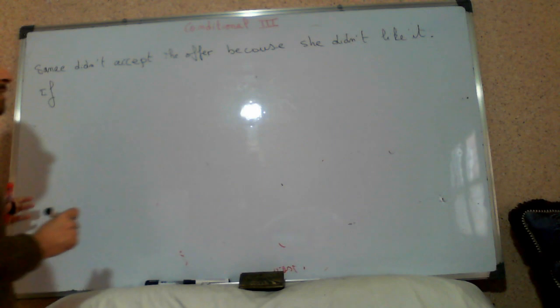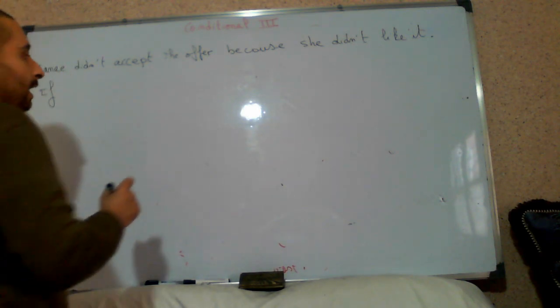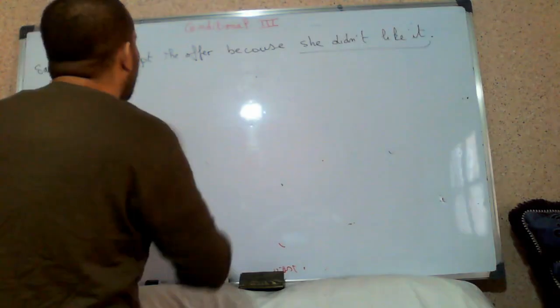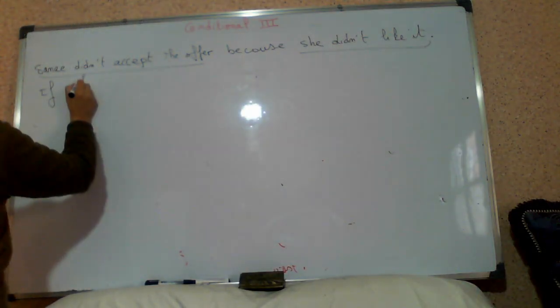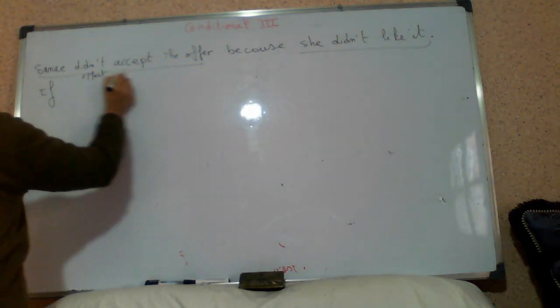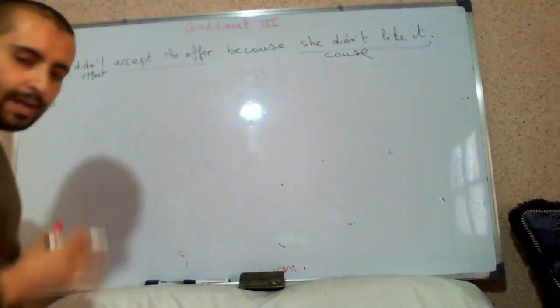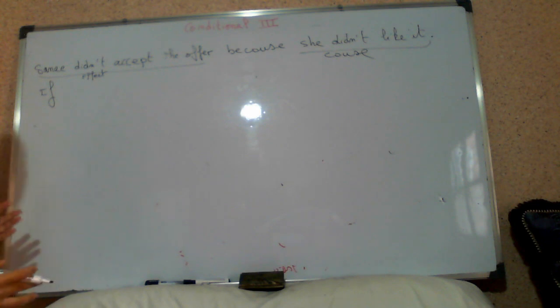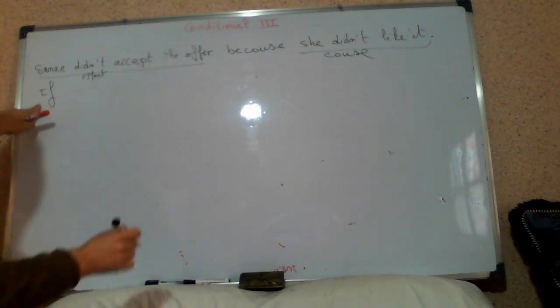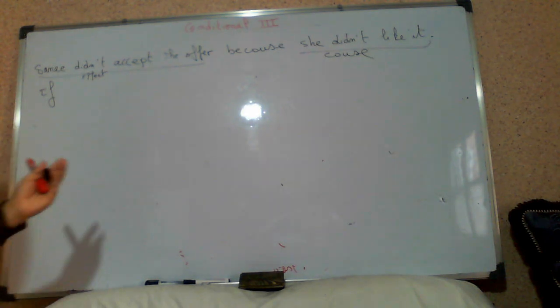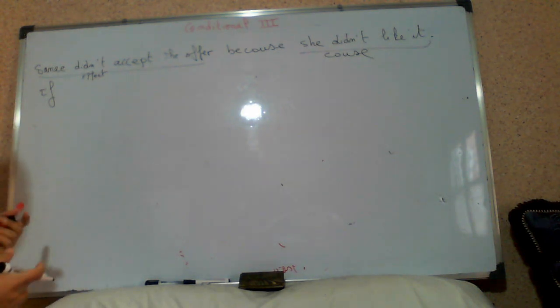What is the cause we have here? The cause is this one: she didn't like it, and this is the effect. This is the effect, and this is the cause. Now, when we have the if clause, we start by what? We start by the cause. So she referred to Sana. We never start with pronouns. We start with the names.